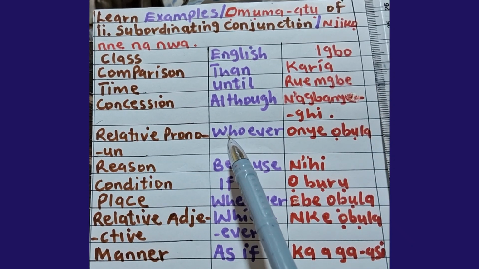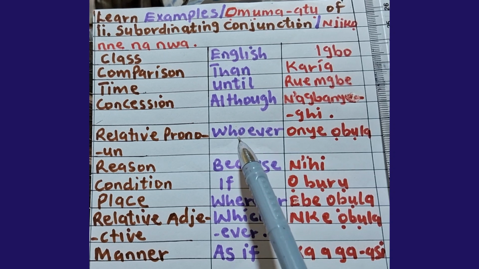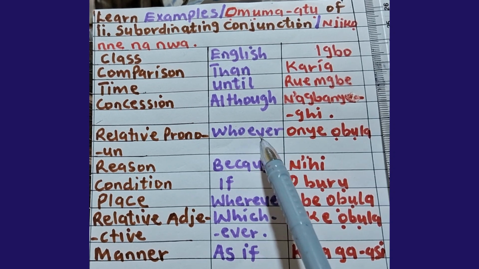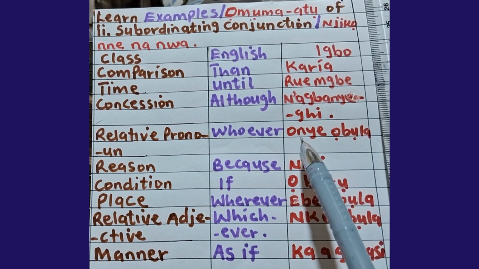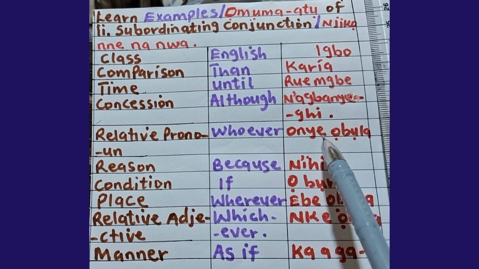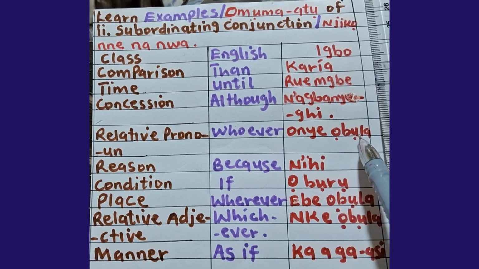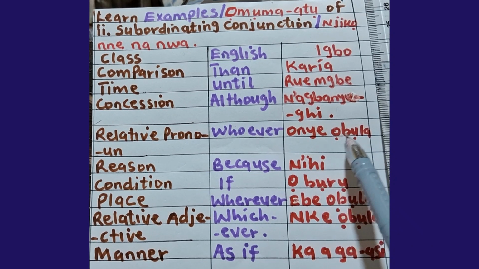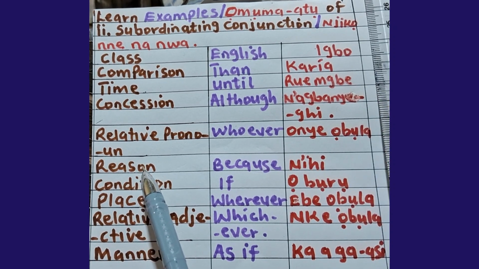Relative pronoun. Under conjunction, you use whoever. Whoever in Igbo means onye ọbụla. Remember, onye ọbụla is the general form. But in some dialects in Igbo, they use ọbụna. By removing this L and putting N, it becomes onye ọbụna. Like Anambra people, they say onye ọbụna. If you say onye ọbụla or onye ọbụna, it is just the same thing. They are all good.